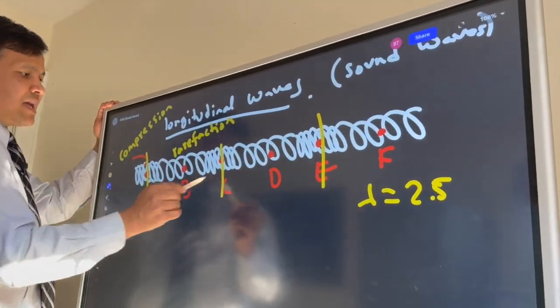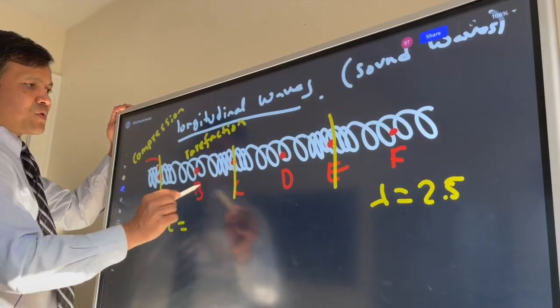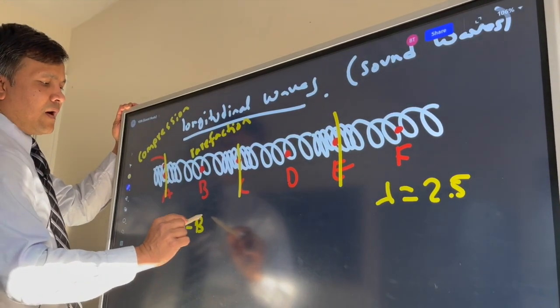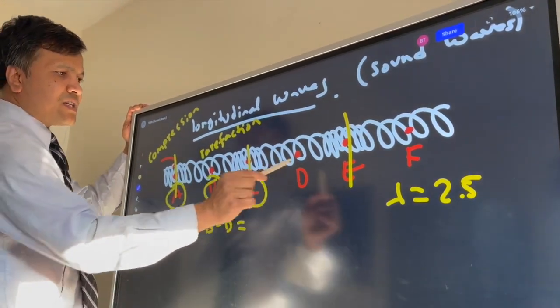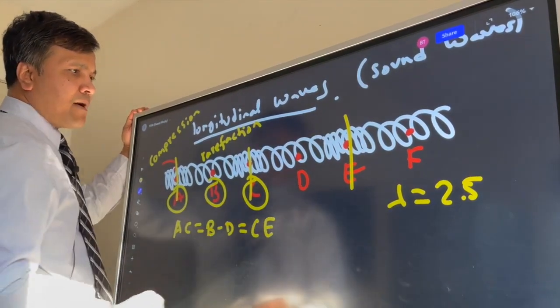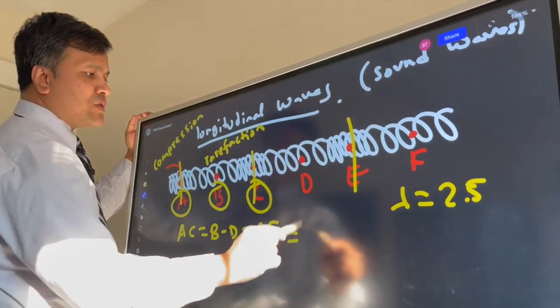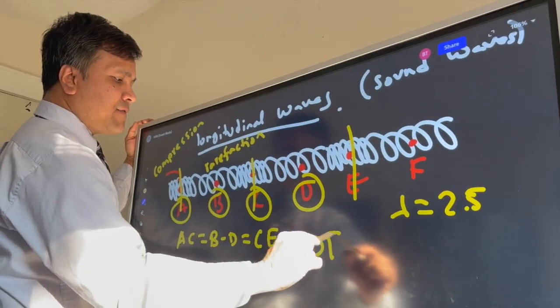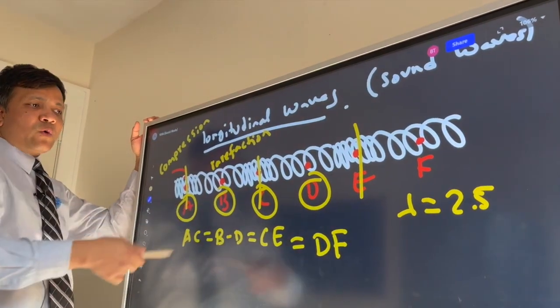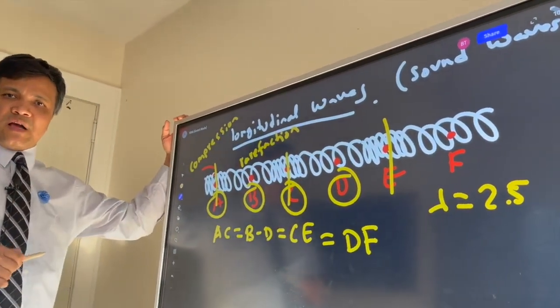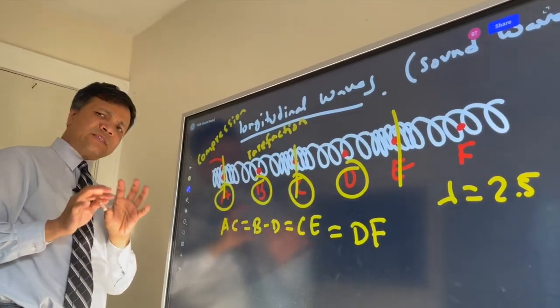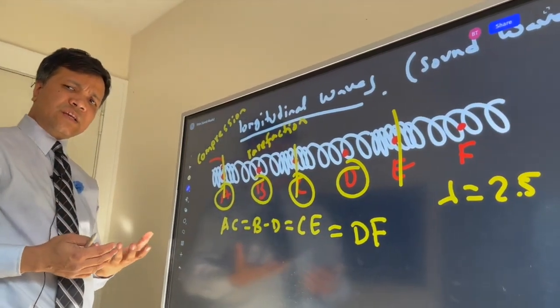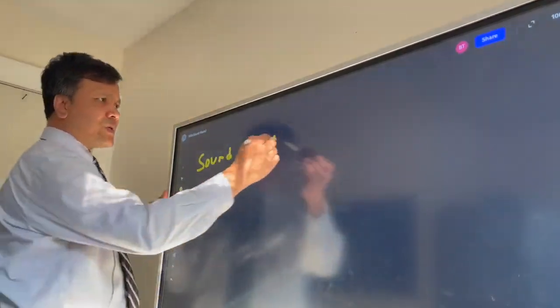So let's say A to C is equal to, of course, B to D is equal to C to E, is equal to D to F. So 1, 2, 3, 4 ways you can get 2.5 wavelengths. Now we're going to do a case study, and that is the sound wave things. What are the two things?